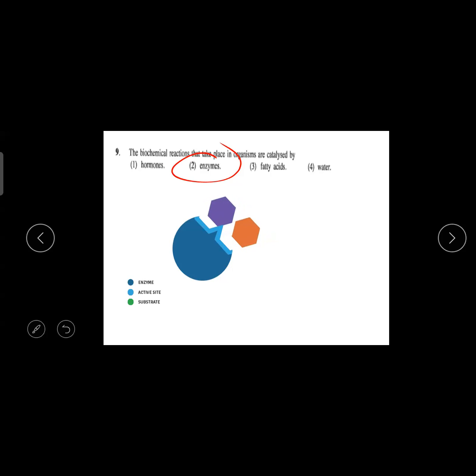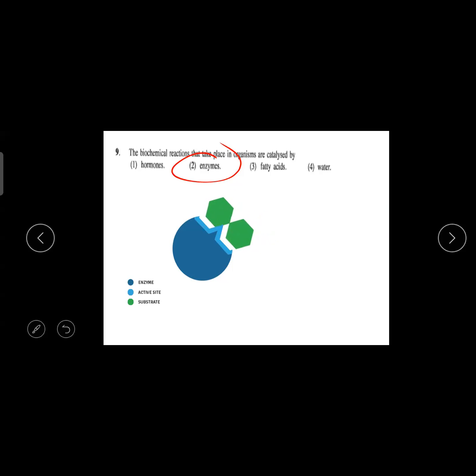In margarine production? Yes, very good. Porous iron. Vanadium pentoxide. Nickel, platinum. Yes, good. Nickel, platinum, vanadium pentoxide, and porous iron are the 4 industrial catalysts which we study under chemistry. Biological catalysts are the enzymes.